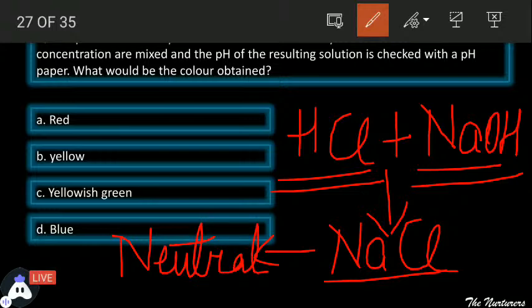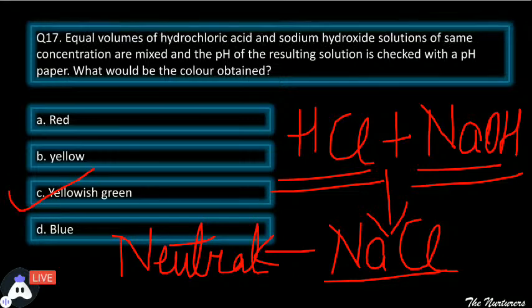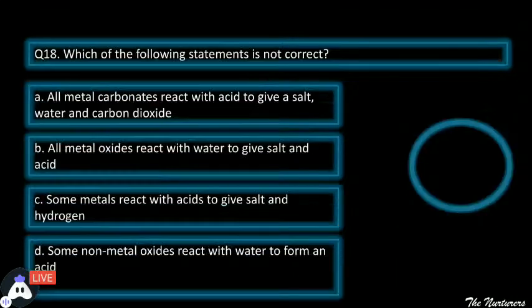The result is sodium chloride, which is a neutral salt, and the neutral salt will give a pH of yellowish green color. Perfect. Moving ahead to the next one. Which one? Okay, this is already done. Sorry.